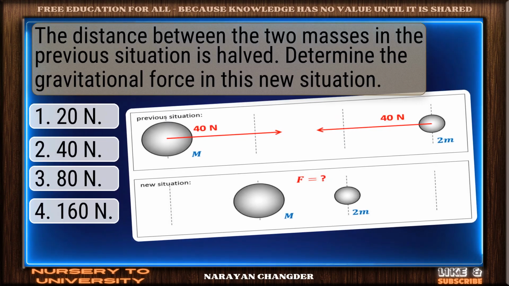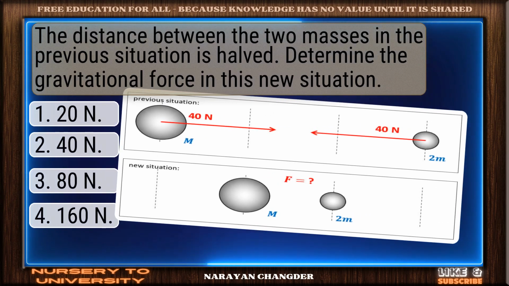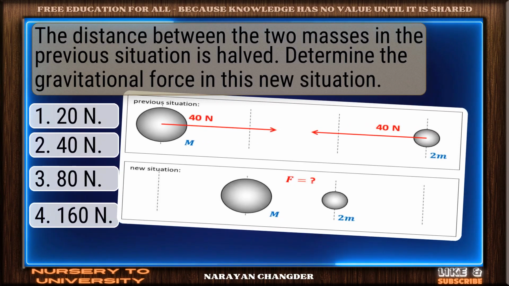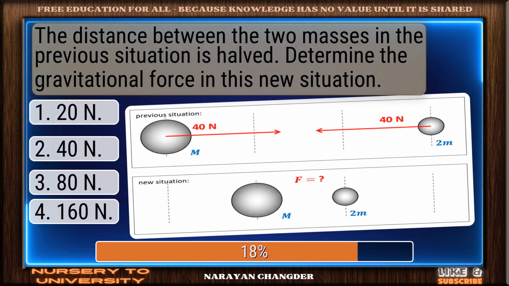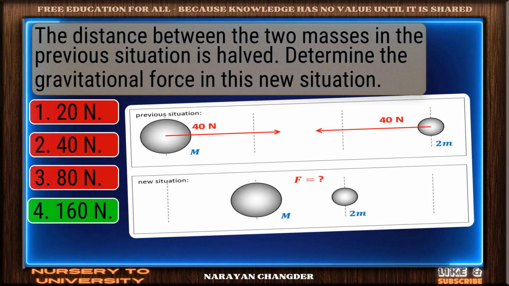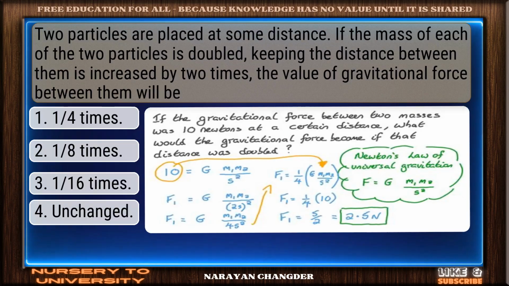Question number 3. The distance between the two masses in the previous situation is halved. Determine the gravitational force in this new situation. Excellent choice. 160 N is the right answer.